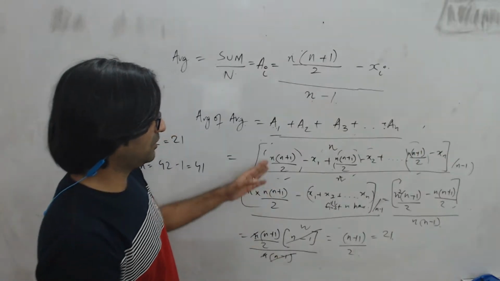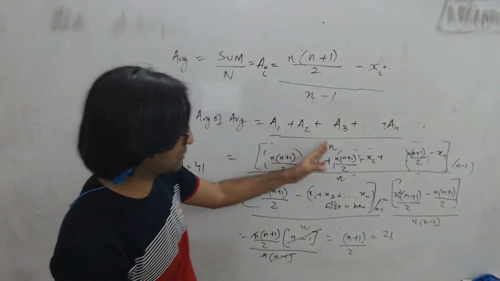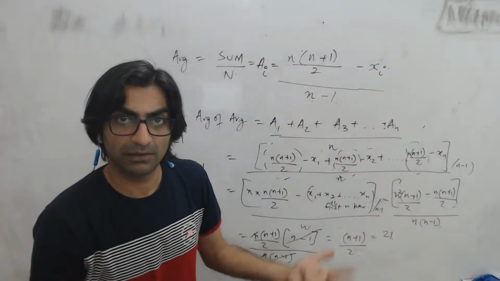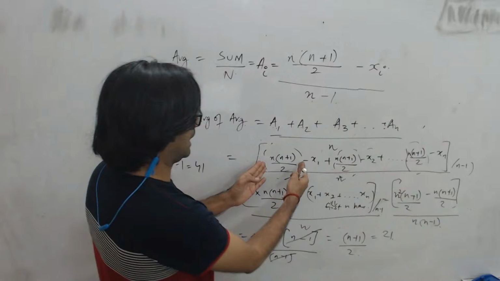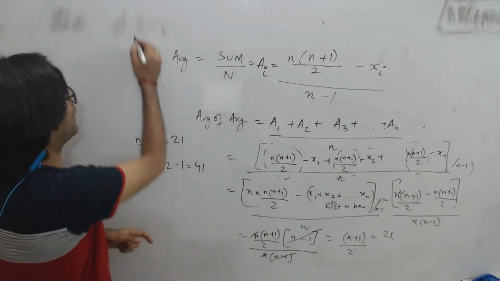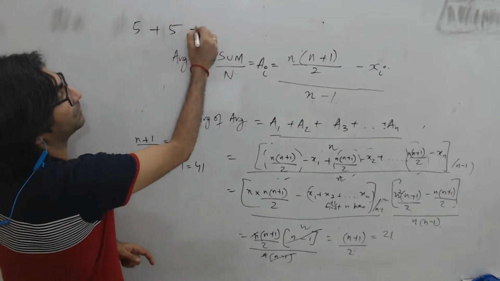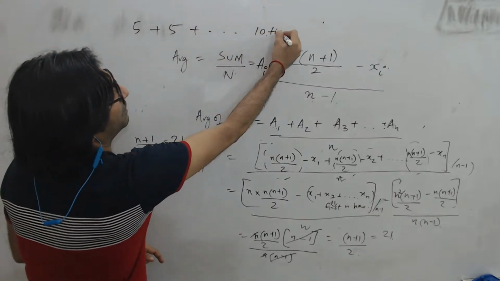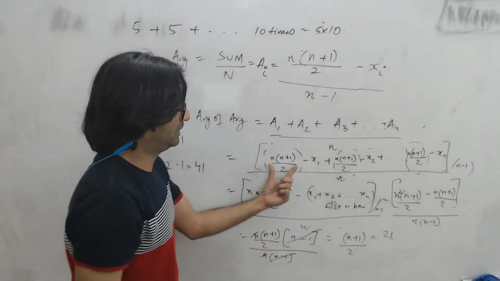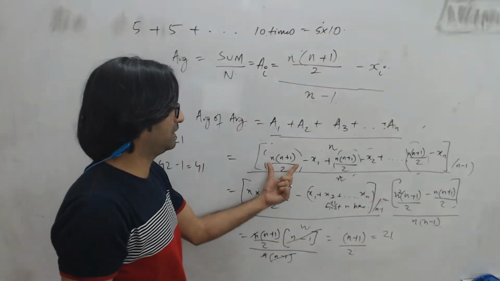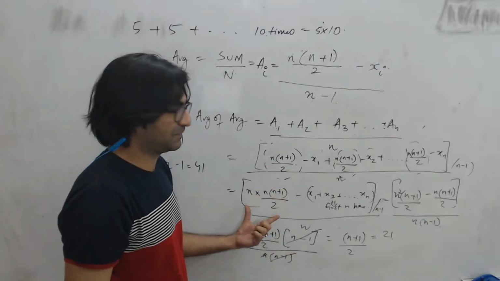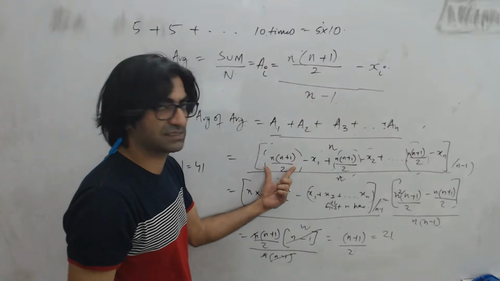In the numerator, n into (n plus 1) by 2 comes with every single term. How many times will it come? A total of n times. It's like saying if 5 comes 10 times, what will the sum be? 5 into 10. So if this comes n times, the total will be this into n. That takes care of the total of this term.